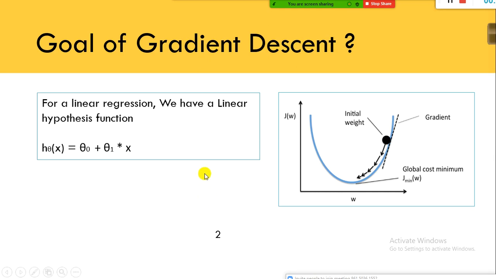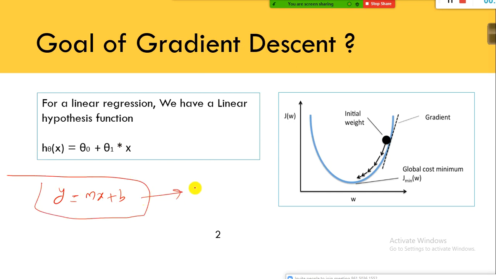But again, as I told you, we use some fancy terms when it comes to gradient descent. If you look at the books, instead of y equal to beta naught plus beta 1x, they use the algebraic notation y equal to mx plus b. This is your simple linear regression equation. The b is the intercept, and the m is the slope. We know what intercept is and what slope is.